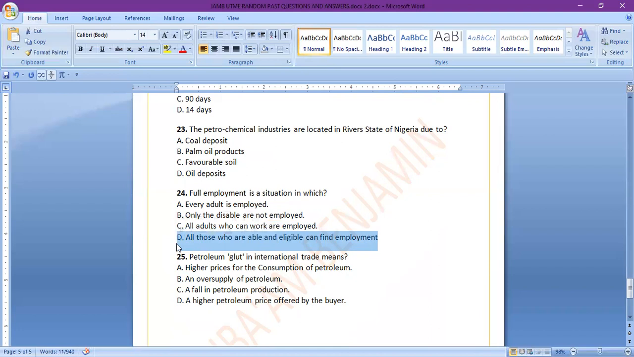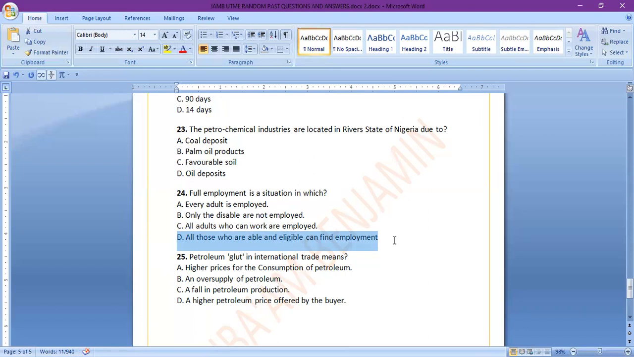When full employment is being talked about, it doesn't mean that everybody has to be employed. No, it means that those who are willing, who are legally qualified, and who are ready to work are able to find work. That is full employment. But we can't consider the other options because, see, all adults who can work are employed. In such a case, it may be that someone can work but doesn't want to work, but will be forced to work. So that cannot stand as the definition of full employment.